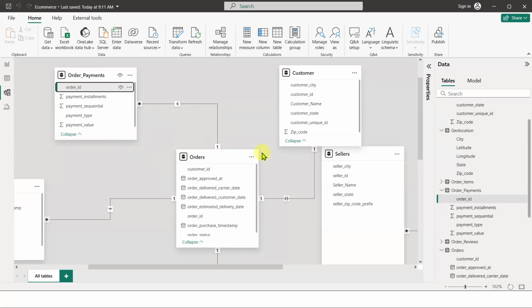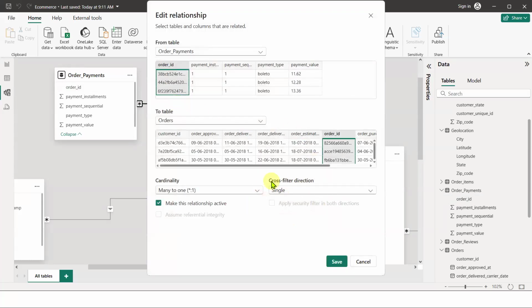So in short, if there is one-to-one, it makes sense to have a bidirectional. If it is one-to-many or many-to-one, we should not go with the bidirectional. Again, does it make sense? This bidirectional or cross filter is the concept of cross filter, and that is a part of managed relationships. You will see this cross filter concept here only.